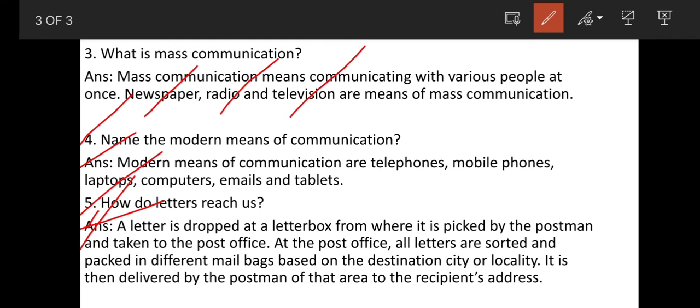And when the letters reach the destination city, the postman of that area delivers the letters to the recipient address. That means the postman who is working in that city will deliver the letters to the recipient address. So dear children, I hope you understood how letters reach us.